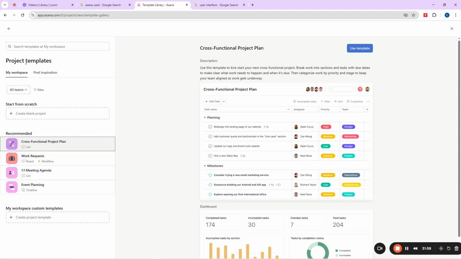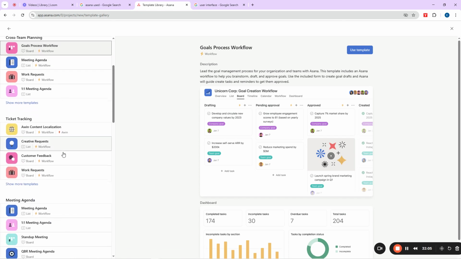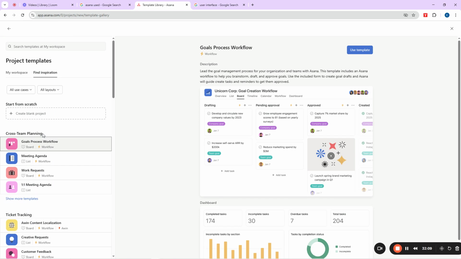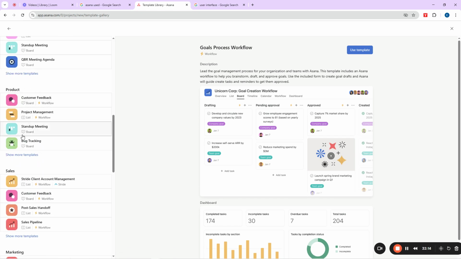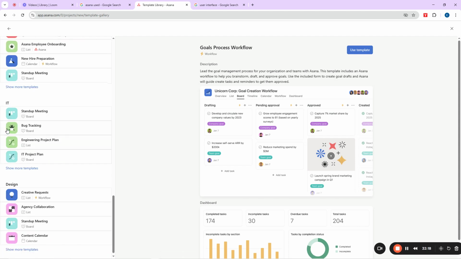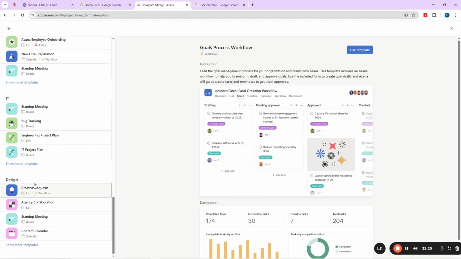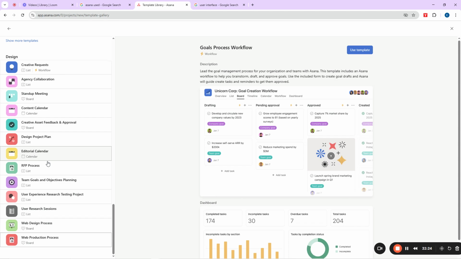I can now come and say, okay, are you seeing where they say my workspace here? I'll go to my find inspiration here. I can now have different kinds of templates. Are you seeing we have ticketing template? We have cross team planning, meeting agenda, products, sales, marketing, HR, IT, design. So these are all different templates that you can actually work with as a pro in your Asana dashboard.